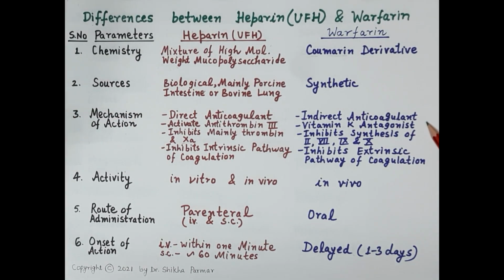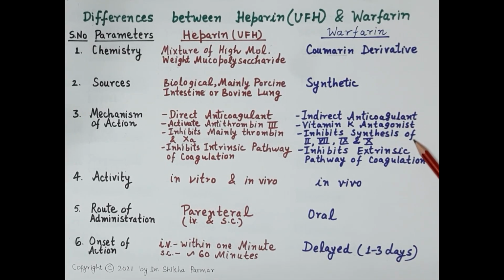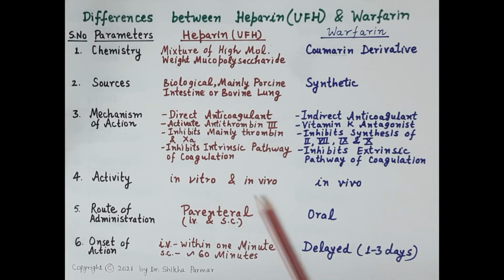When we talk about warfarin, warfarin is an indirect anticoagulant. Warfarin is a vitamin K antagonist, and by acting as a vitamin K antagonist, it inhibits the synthesis of clotting factors 2, 7, 9 and 10. Overall, warfarin inhibits the clotting factors involved in the extrinsic pathway of coagulation. When we talk about the activity, heparin is effective both in vitro as well as in vivo, whereas warfarin is effective only in vivo.